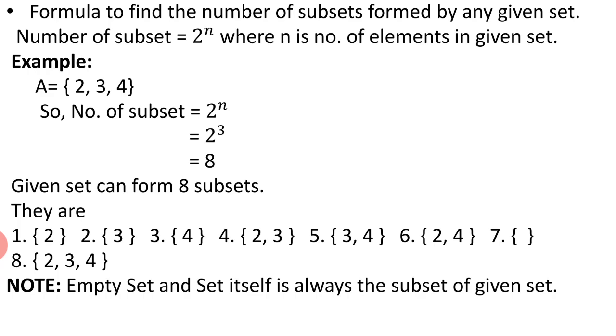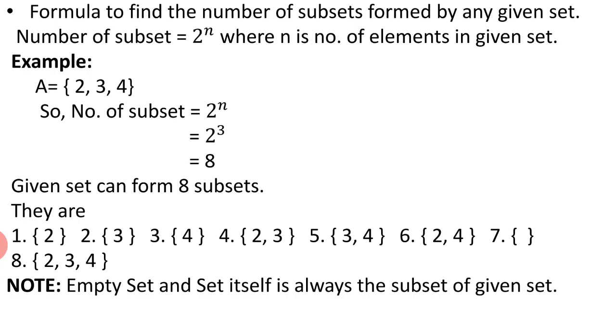Now what can be those subsets? They are {2}, {3}, {4}, {2, 3}, {3, 4}, {2, 4}, the empty set and {2, 3, 4}. So see, if we take some elements from the given original set, we can form a subset. And don't forget, the empty set and the set itself are always subsets of the given set.